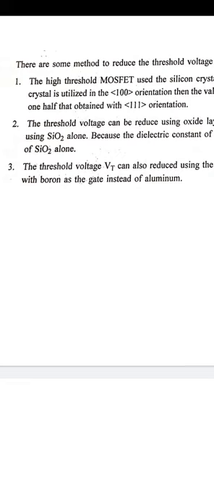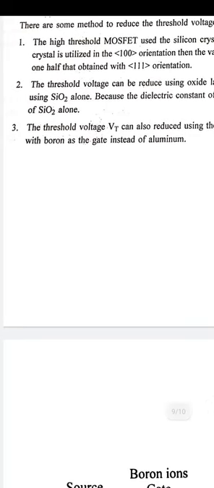Another way of reducing the threshold voltage is the ion implantation method. In ion implantation, we have very precise control of the doping. Ions of a proper dopant such as phosphorus, which is a donor or pentavalent impurity, or boron, an acceptor or trivalent impurity, are used.